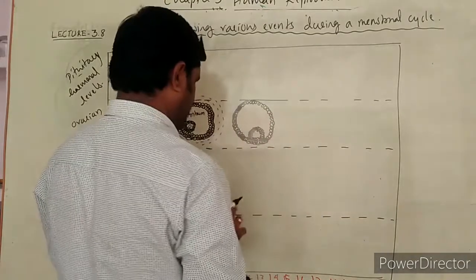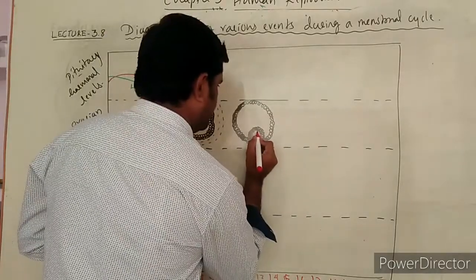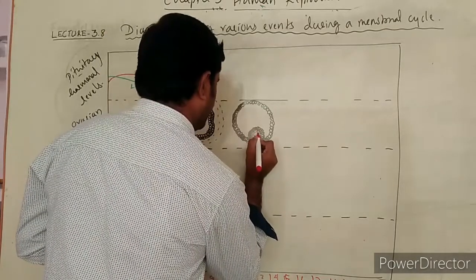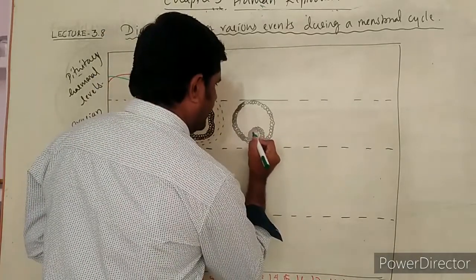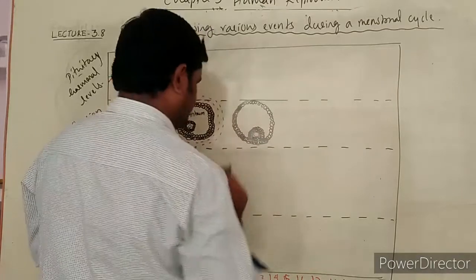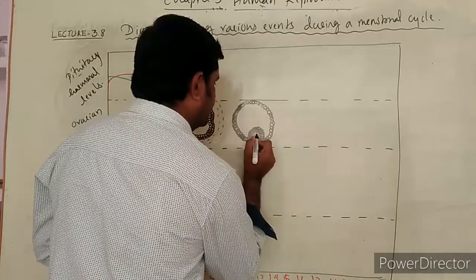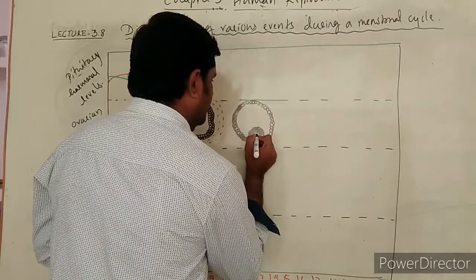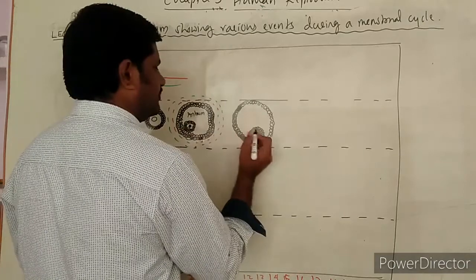So this is the Graafian follicle, where the zona pellucida is formed, the corona radiata is formed, and simultaneously the secondary oocyte is formed. The secondary oocyte is present here also.